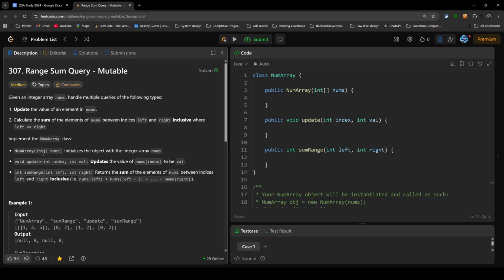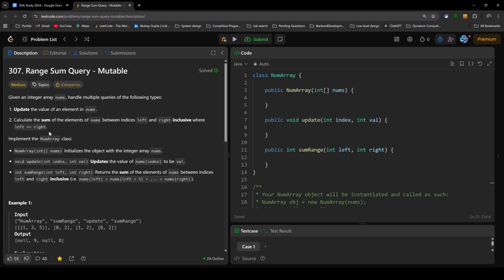Let's see this question: Range Sum Query Mutable. In the question, they have given us an array nums of integers and you have to handle multiple queries. Either you have to update a value in the given integer array, or you have to find the sum of numbers between left and right inclusive, where left is less than right.